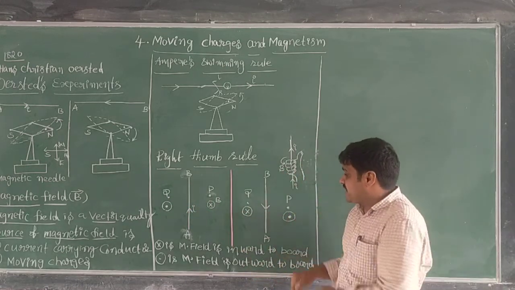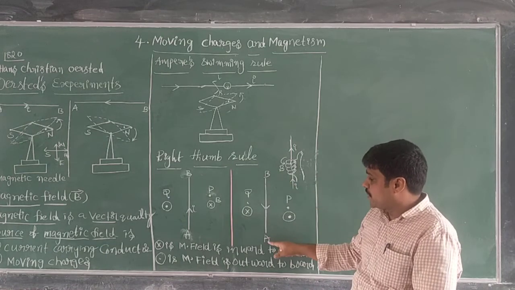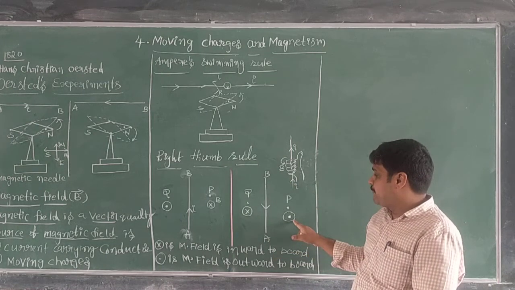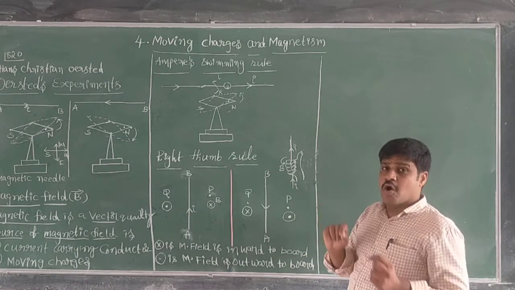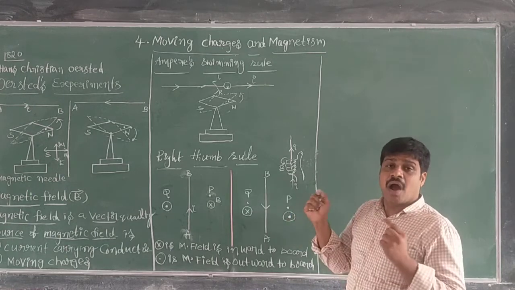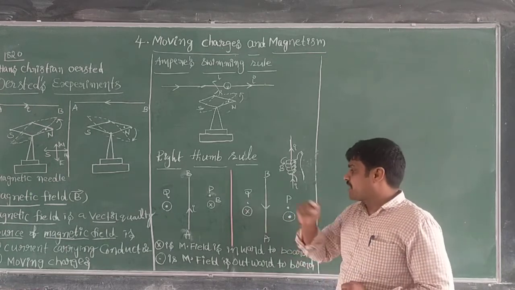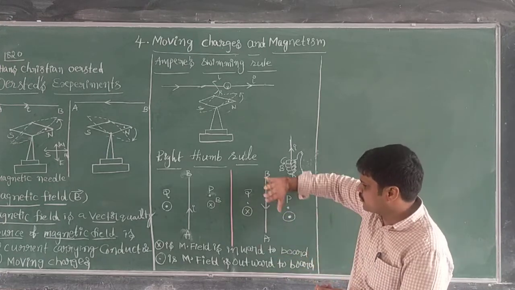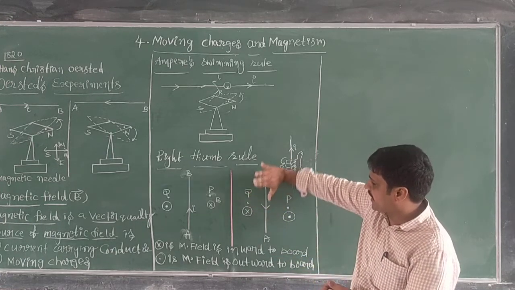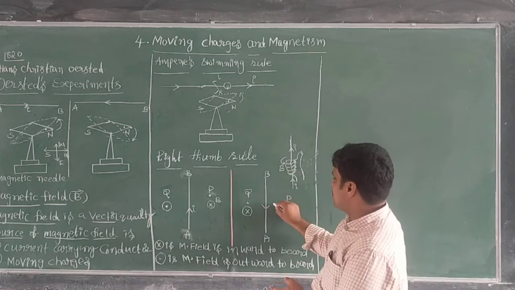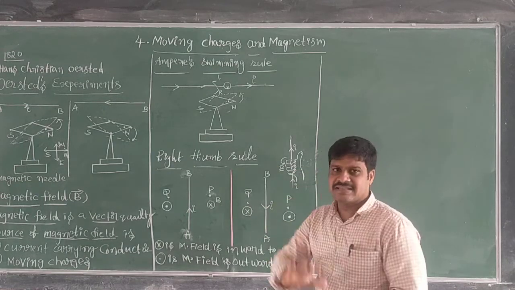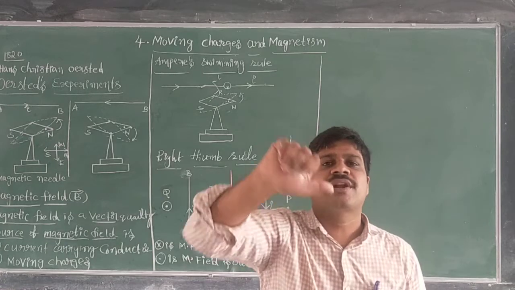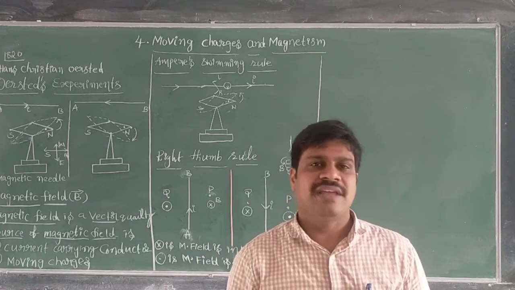If the direction of the current is reversed, from B to A, then in the P region the magnetic field is outward from the board, and in the Q region the magnetic field direction is inward. Wherever it may be, put the thumb in the direction of current, and the encircling of the fingers gives the direction of the magnetic field.